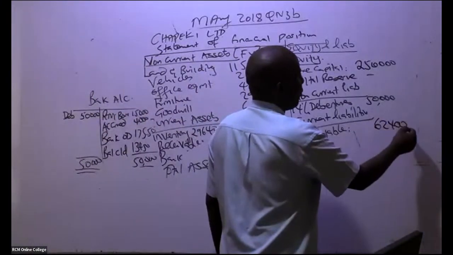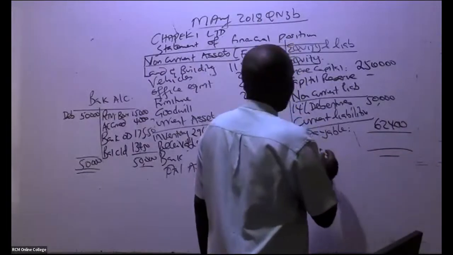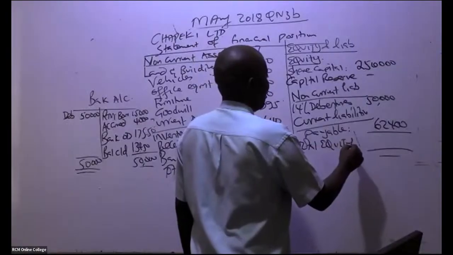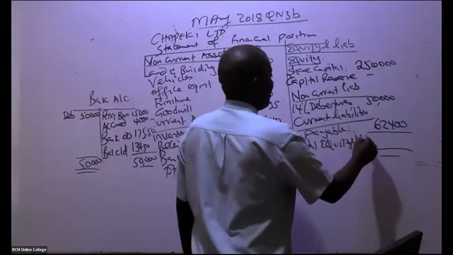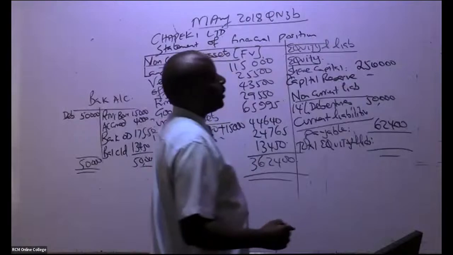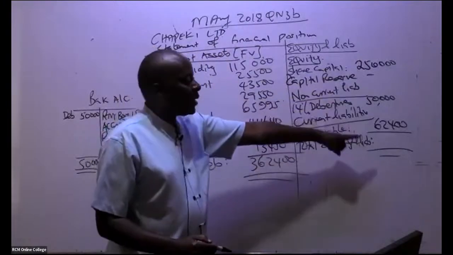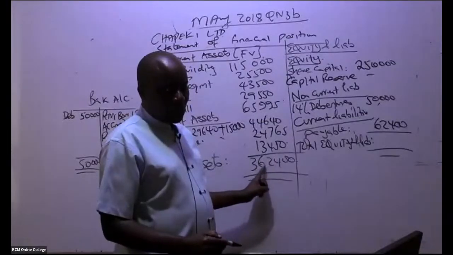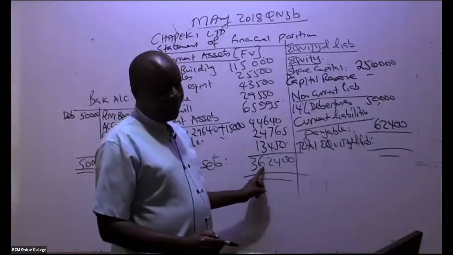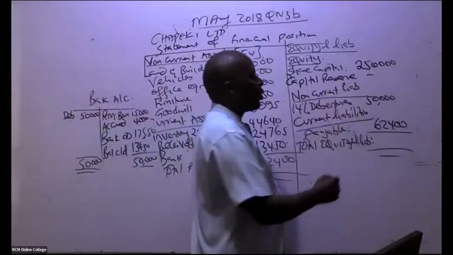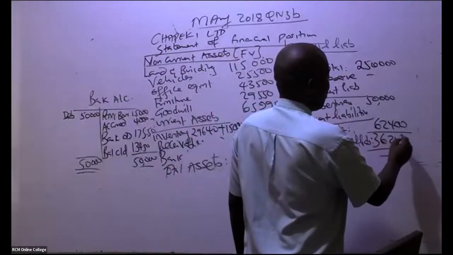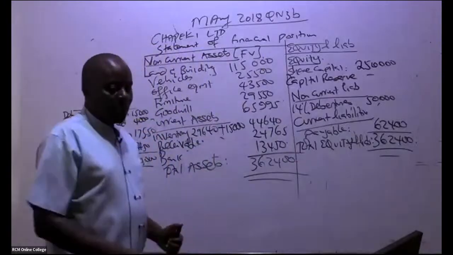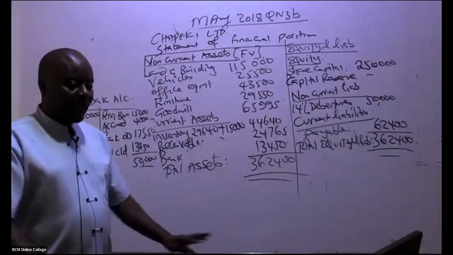So come here and combine, in this case here, total equity and liabilities. How much do we have there? You take this plus this plus this. If you are accurate, then it should add to this 362,400. Yeah, because this is 300. So we have here 362,400, and it has balanced.